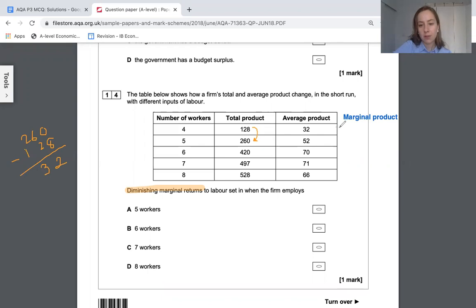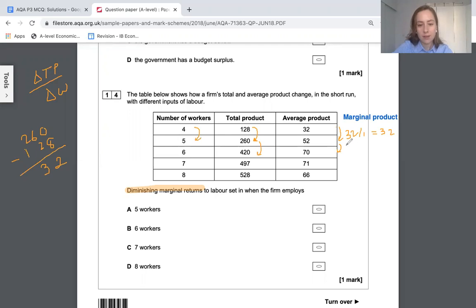So as we go from this line to this line, the change in the total production divided by the change in your labor, your workers, is 32 divided by just 1. So the marginal product is 32. So we go on to the next line. The next line we go from 260 to 420.